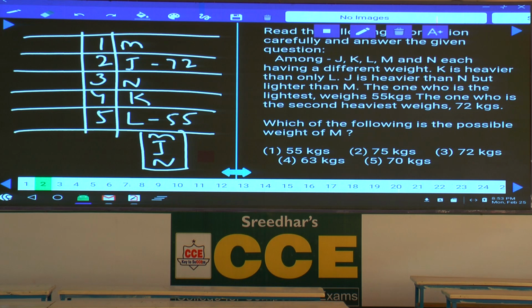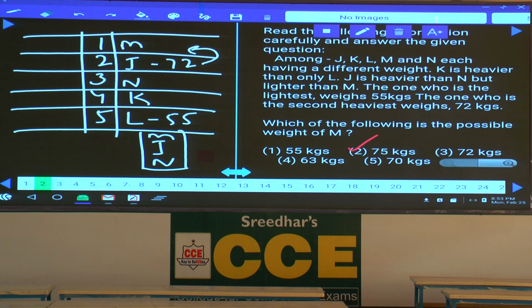Now, in this question number 2, which of the following is the possible weight of M? Which is the possible weight of M here? M is more than 72. More than 72 is 75, that is choice 2. Now, this is about question number 2.